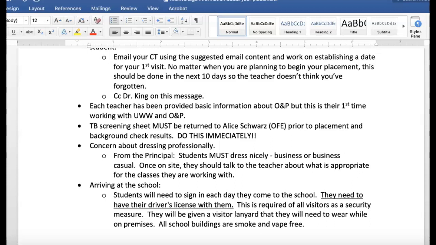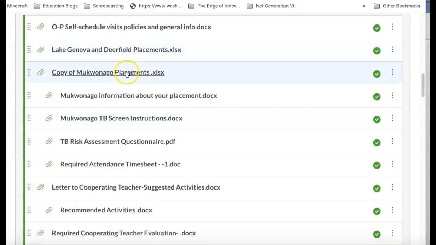Now, what's different about Mukwonago is that there's this TB screening sheet, and this has to be returned to Alice Schwartz prior to your being allowed to start in the school. So the TB screening sheet, those are also located here, right here, screen instructions and the risk assessment questionnaire.